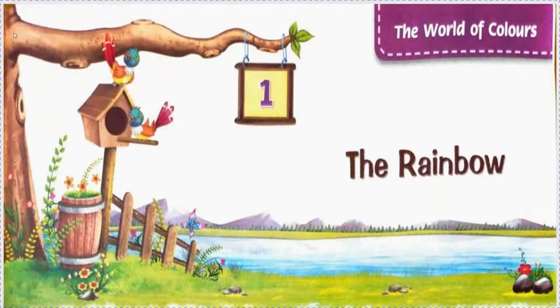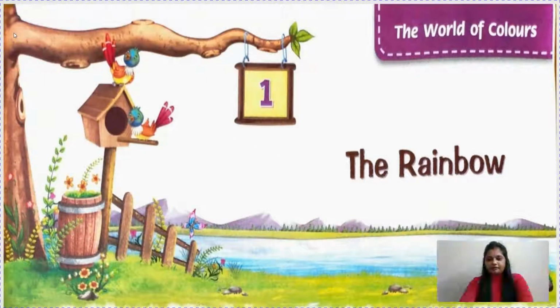Hello children, in my previous video I explained this chapter, the rainbow. I explained how the colors were fighting among each other, and then the rain came and told them that we should not fight like this. Why? Because God has made us all for a purpose. We all are unique and different.